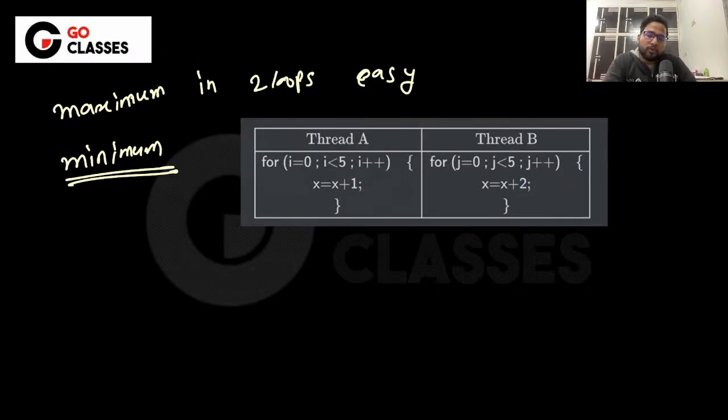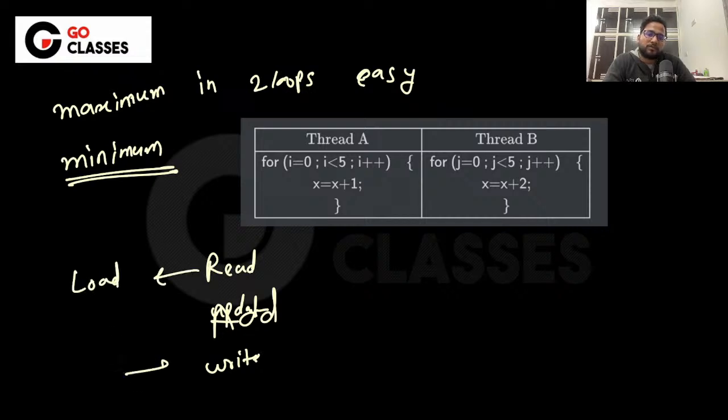For the minimum, you need to look at these kinds of things, right? First it will be loading into the register, I mean reading, and then updating, and then storing. So it is read, update, I mean actually doing the increment, add or something, and then write. Read is basically load, then add, then store, right? So something like this.